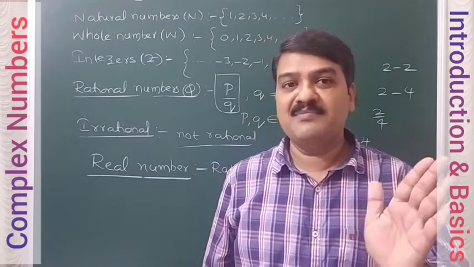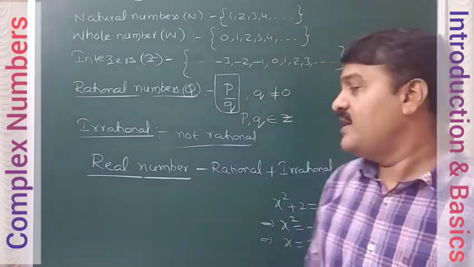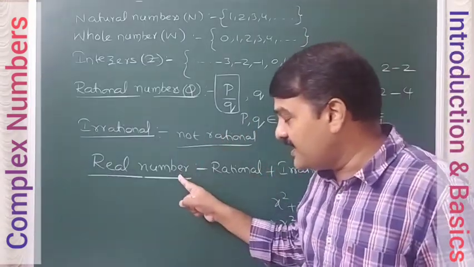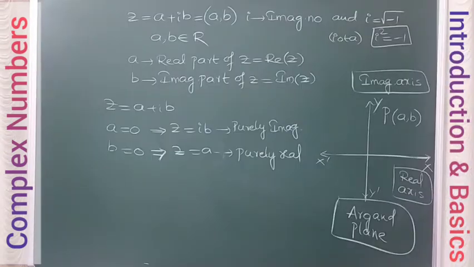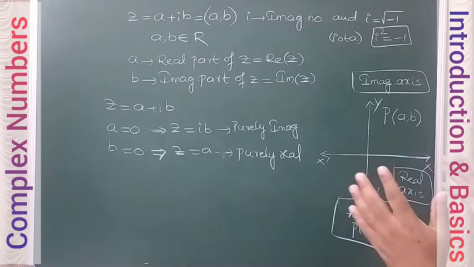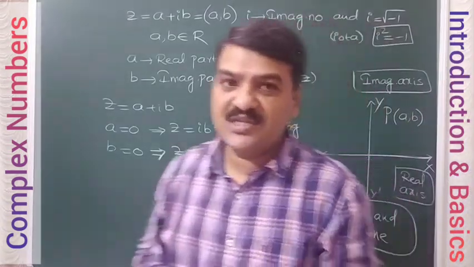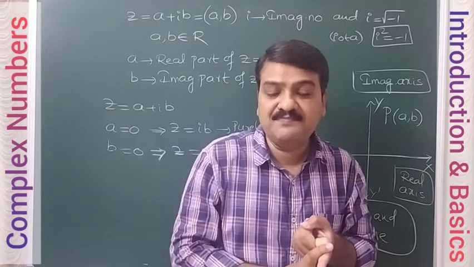And the complex number system is nothing but a combination of real numbers and imaginary numbers. So the combination of rational and irrational numbers is the real number system.